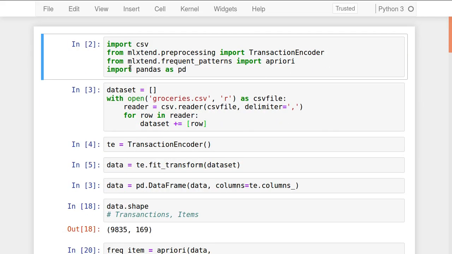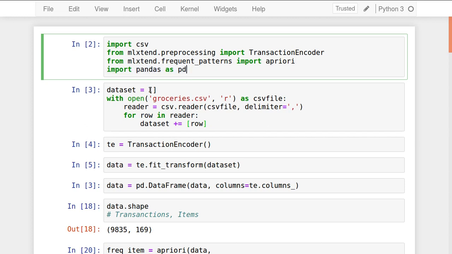Let's go for the actual algorithm. So let's start. First of all, I'm importing CSV. I'll show why I'm importing CSV. Then pre-processing, I require the transaction encoder over here, which is also imported. And then from frequent patterns in MLXtend, I require apriori. Apriori is the algorithm which is used to generate the association rules, and it is present inside the sub-package frequent patterns from MLXtend. And as usual, I require pandas also.